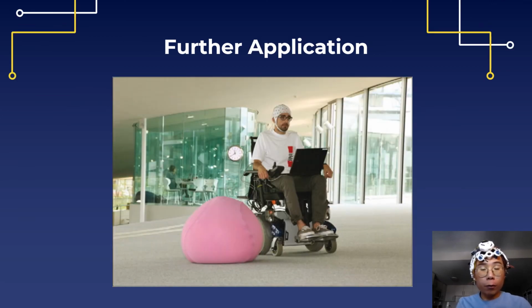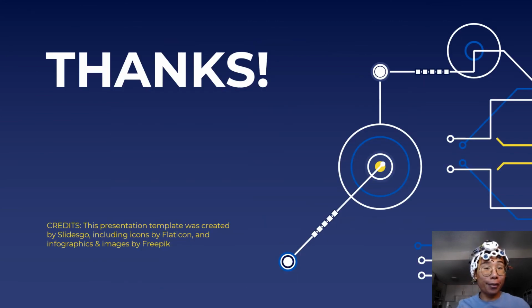Finally, for further application, really this is for people with physical disabilities who can't control their wheelchair using a joystick. And I think the brain-controlled wheelchair gives them their freedom for their own movement and just gives them their freedom back to their own life and for them to be themselves. So yeah, that's all I have. Thanks for listening.